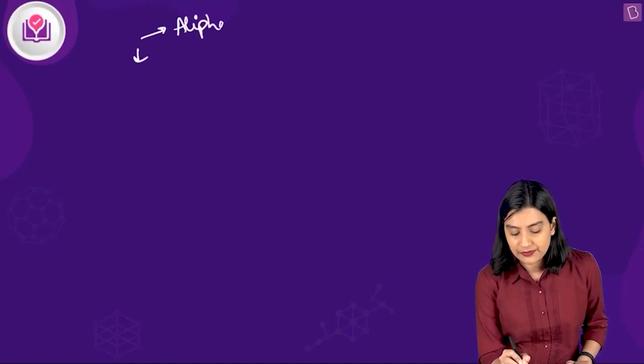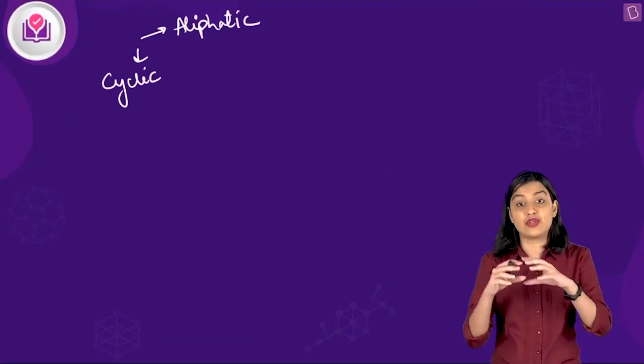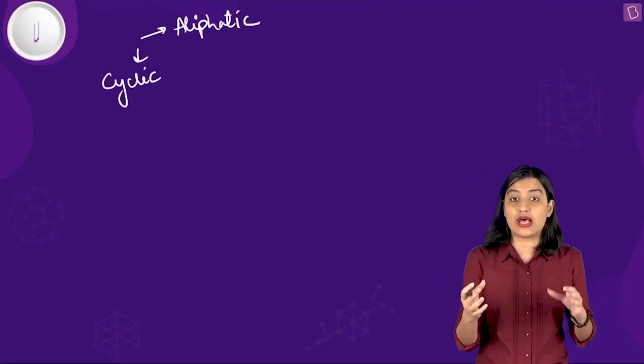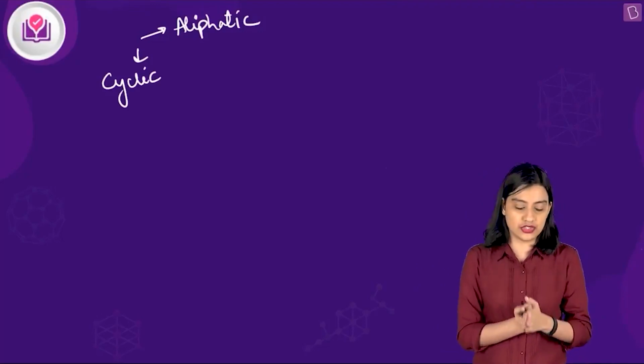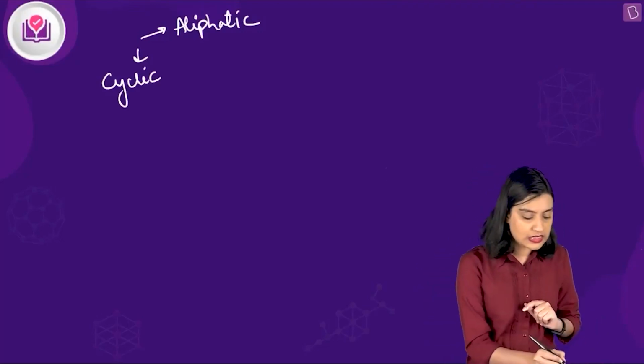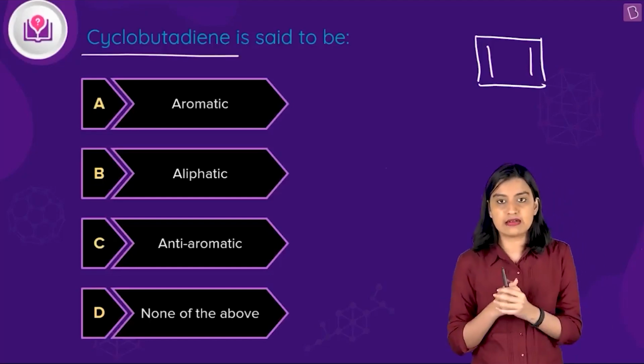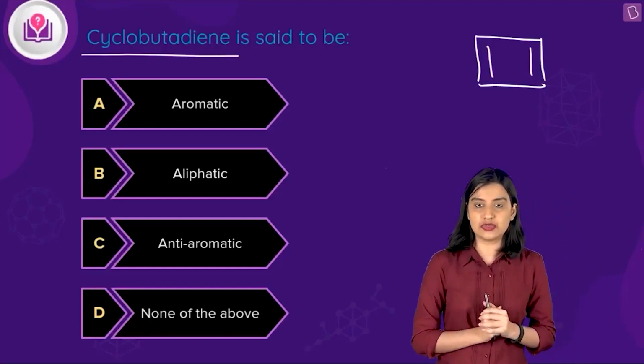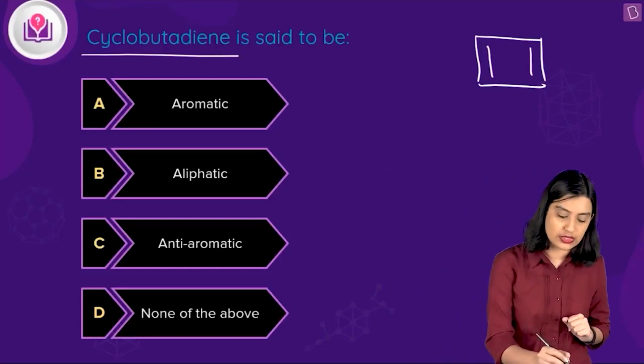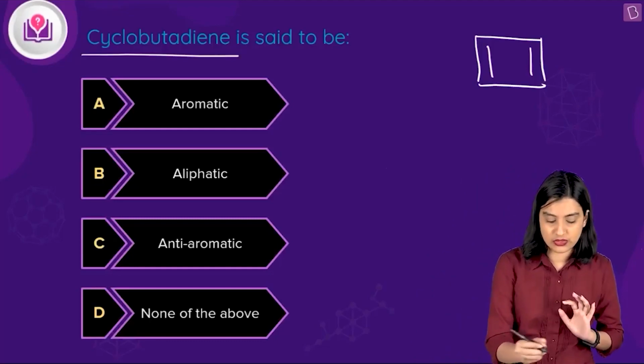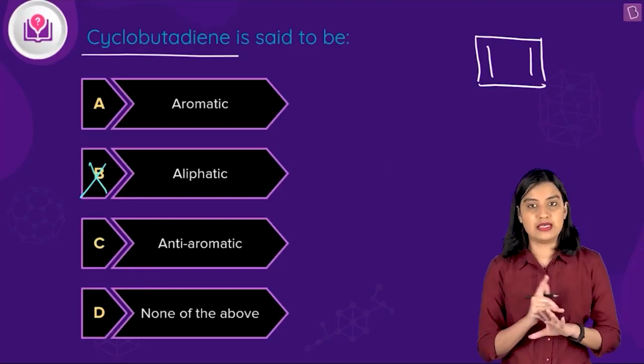So what exactly are the classifications of organic compounds? That is very important. That's the first thing you need to know, that they can be of two types. They could either be aliphatic or they could be cyclic. Basically they could have an open chain, that's aliphatic, or they could have a closed chain, a ring like structure, that is cyclic. In the case of cyclobutadiene, you can see there's a ring like structure, there's a closed chain structure. So yes, this is not going to be aliphatic. So first thing I want you to do is discard option B, aliphatic.